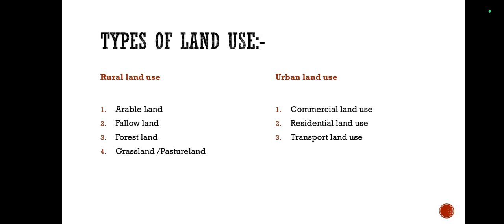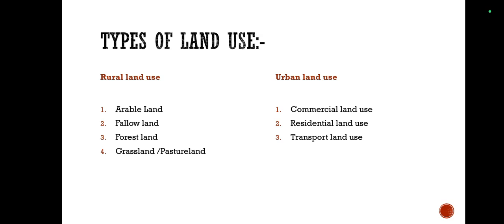Second one is residential land use. Here the main land use is for residential purposes. Obviously, as the name suggests, for what purpose will the land be used? For residential purposes. In this area, houses and residential buildings are included. Since population is more in the urban areas, residential land use has increased.